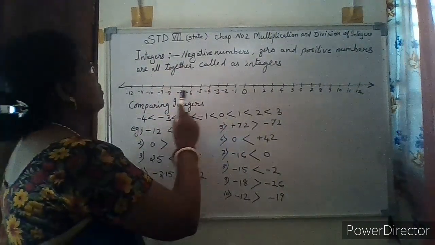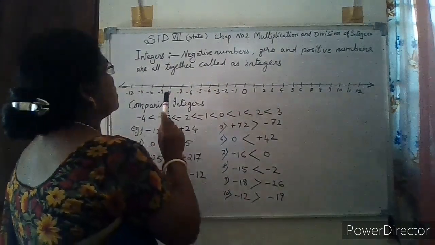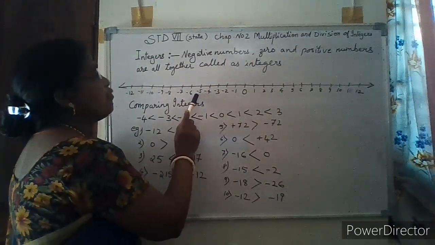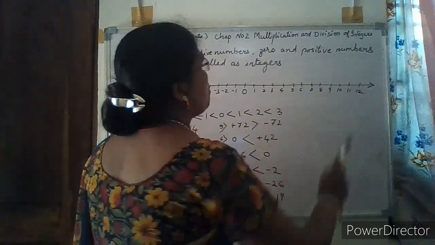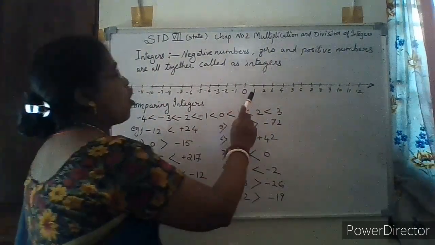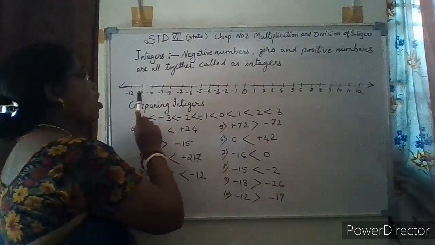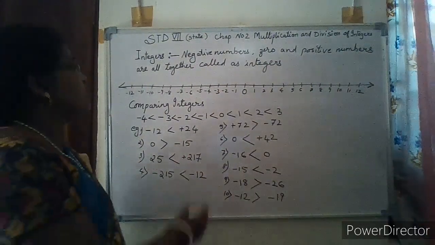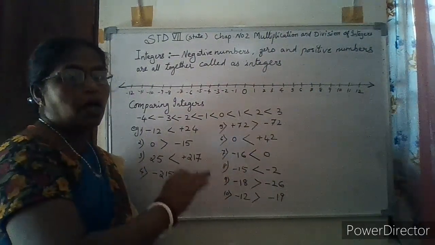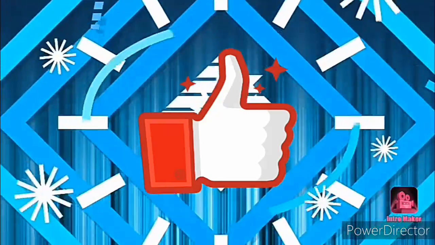So if we compare negative and positive integers, all negative integers are smaller than all positive numbers, or all positive integers are greater than all negative integers. So this is how we compare the integers.